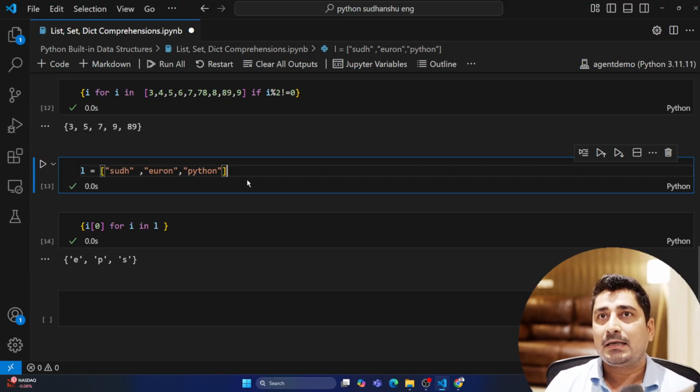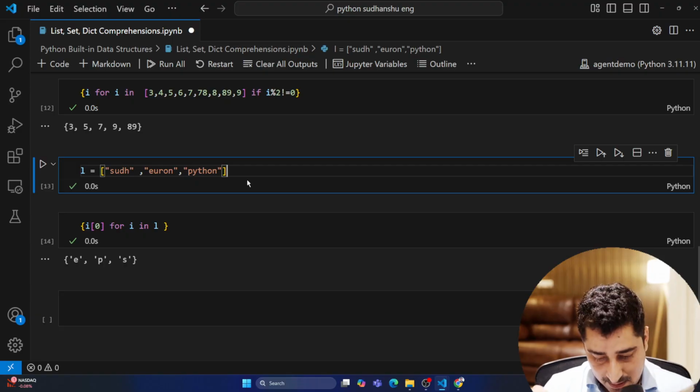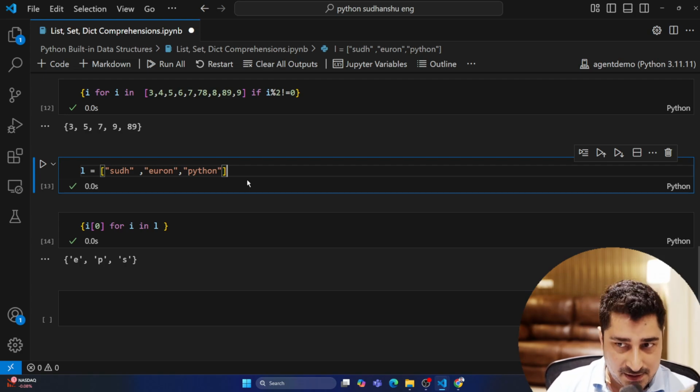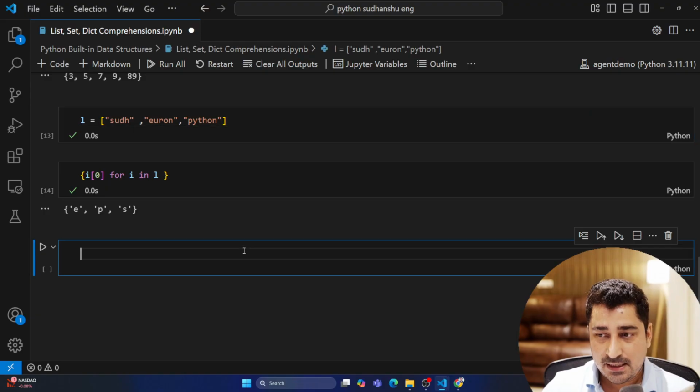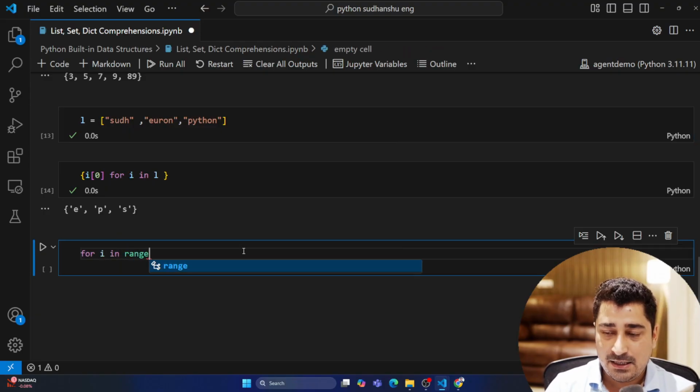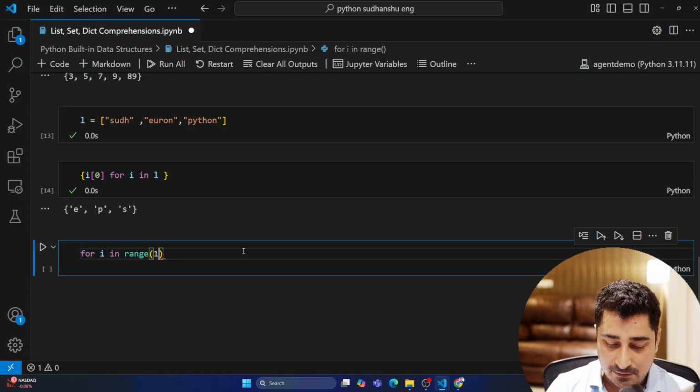Where the key is going to be a number from 0 till 10. Just listen up carefully. So I have to produce a dictionary where the key is going to be a number from 0 to 10 and its value is going to be the square of it. So for i in range of, I'm going to produce key values from 0 to 10, which means I give 11, so it is going to produce 11 data.